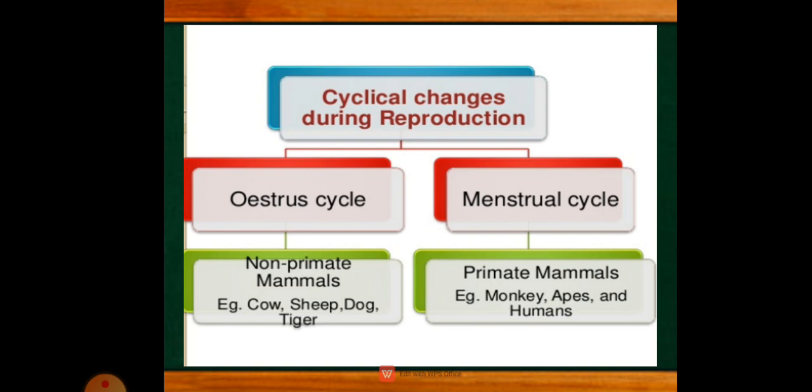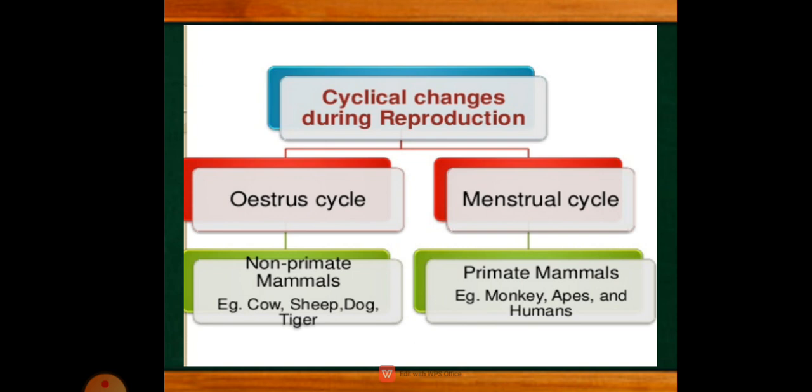Okay, so once again I will explain this one. Estrus cycle, what happens? These are the cyclical changes in the female of non-primates during the reproductive phase. Examples are cow, dog, sheep, etc. And what happens here? Blood does not flow in the cycle, but the broken endometrium wall is again reabsorbed. The female permits copulation only during the estrous cycle, and sex urge increases during the estrous cycle. Okay, this is about the estrous cycle.